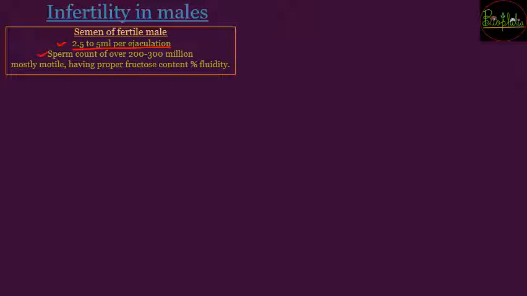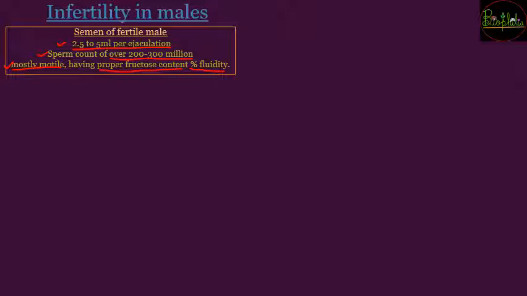Then second is going to be the sperm count. Sperm count should be over 200 to 300 million. And the last one, that is most of the sperms should have proper motility, and even the semen should have proper fructose content and the percentage fluidity. अगर ये three conditions are perfectly satisfied, in that case the male is considered fertile.